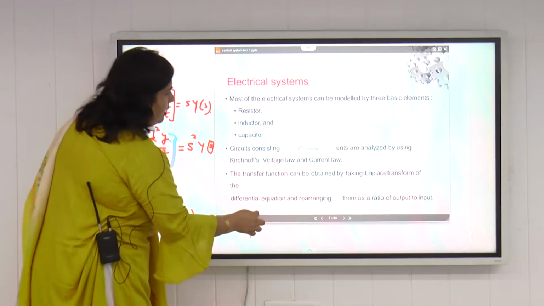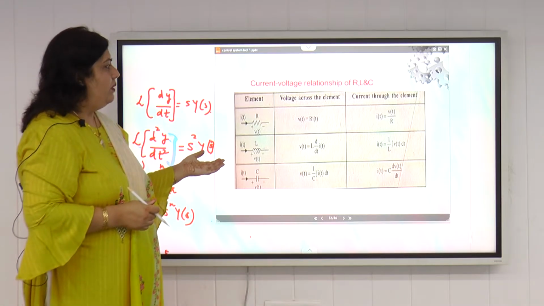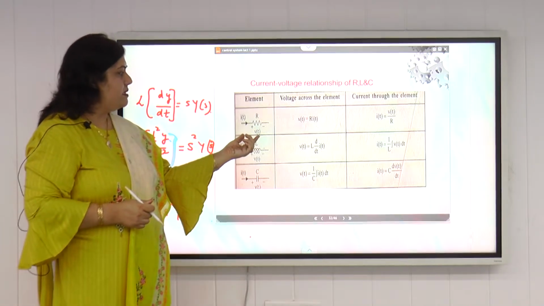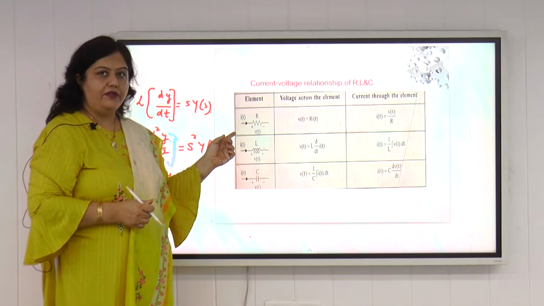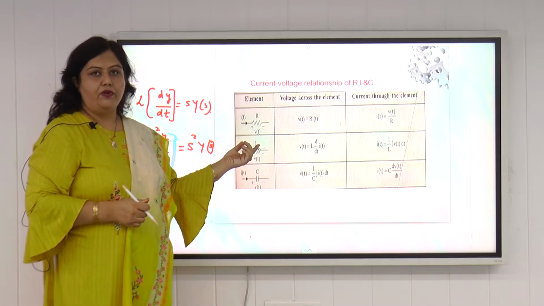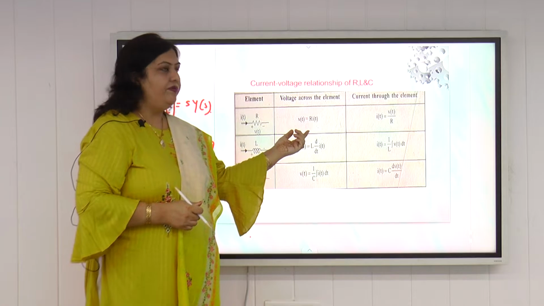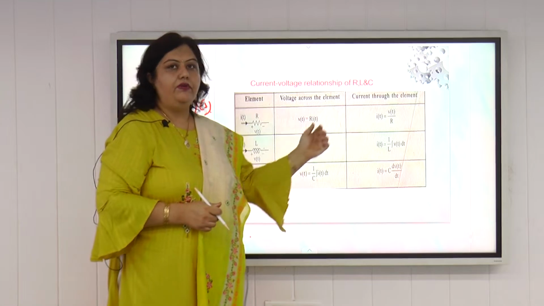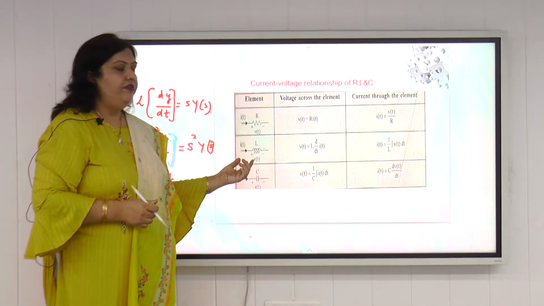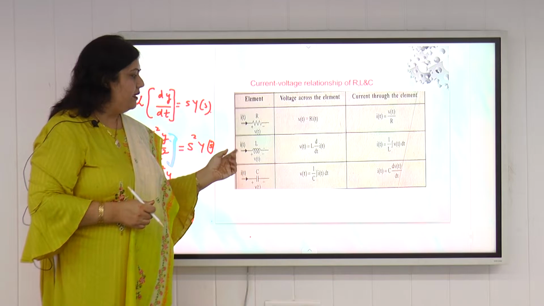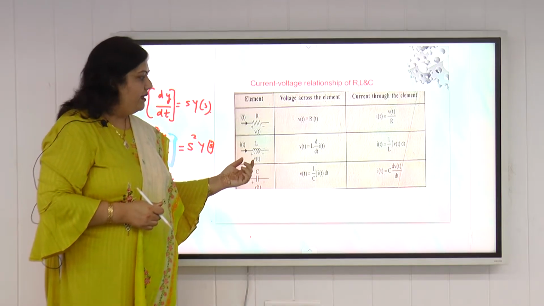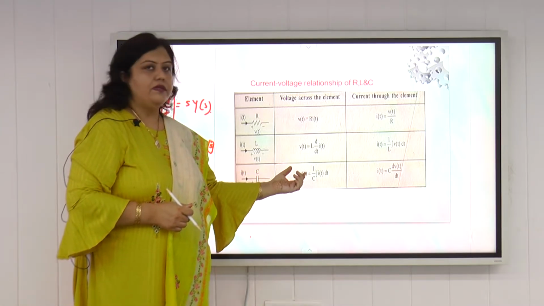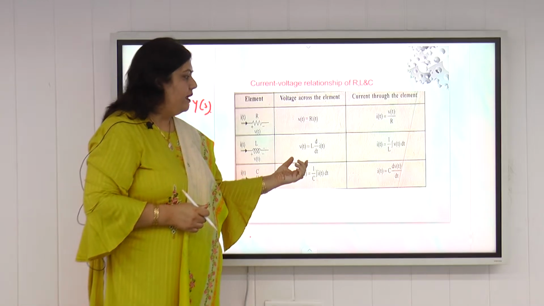Next, we all know the current-voltage relationship of the resistor, inductor and capacitor. If we take a resistance of value R, with i(t) the current flowing through it and v(t) the voltage drop across it, then according to Ohm's law v(t) is equal to R i(t), so i(t) equals v(t) upon R. For an inductor, if L is the inductance, i(t) is the current and v(t) is the voltage drop, then v(t) is equal to L di by dt. This is the relationship between voltage and current across the inductor.